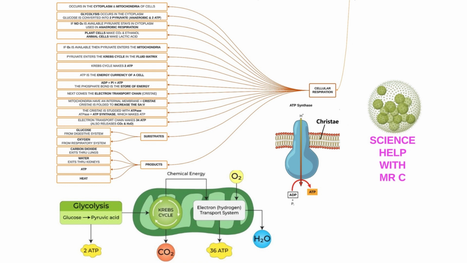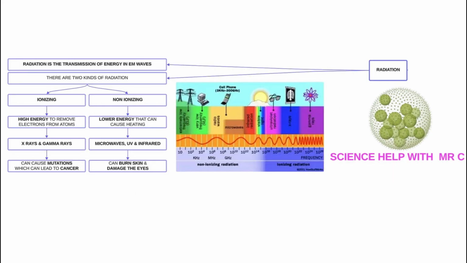Okay, another thing we need to consider is the effect of radiation. Radiation is the transmission of energy in electromagnetic waves. There are two kinds of radiation, ionizing and non-ionizing. Ionizing radiation is high-energy radiation that is able to remove the electrons from atoms, which is why it's called ionizing, because it creates ions. Examples of ionizing radiation are X-rays and gamma rays.